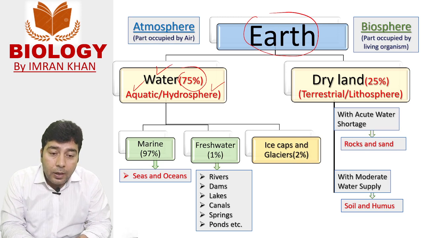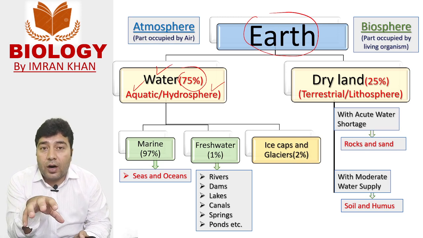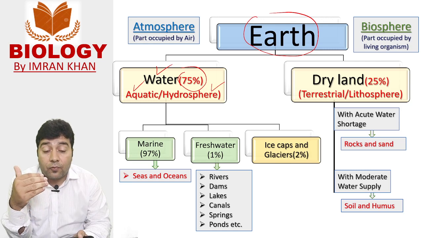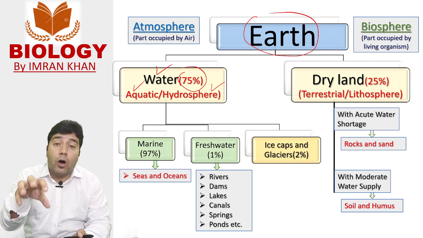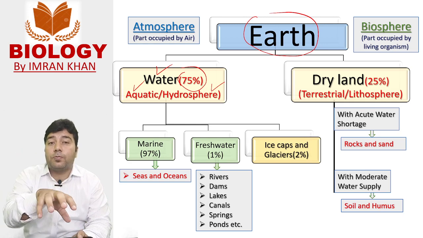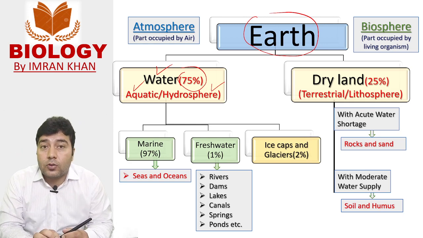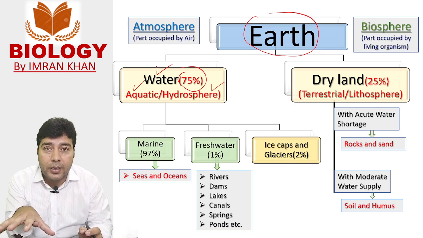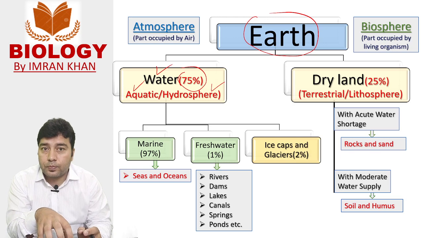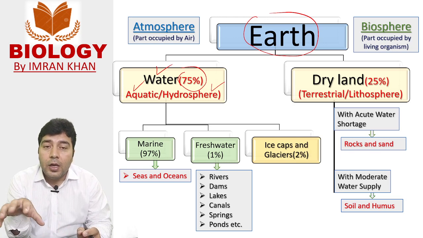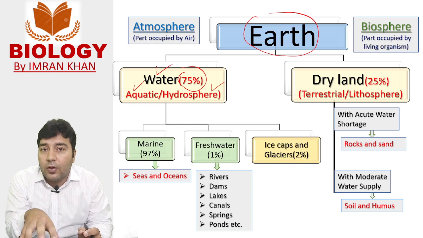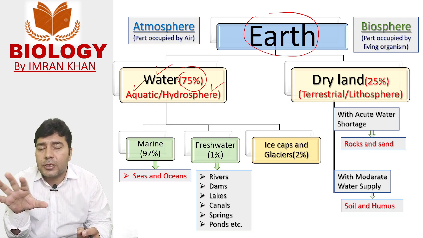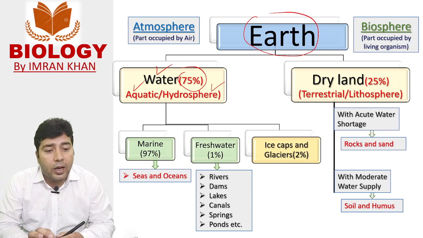It means most of our Earth is occupied by water, and the biome that makes up the majority of Earth is the aquatic biome. Therefore, aquatic life is most abundant on this planet, and most of it is not yet discovered. We are able to discover only 5 to 6% of the aquatic life.